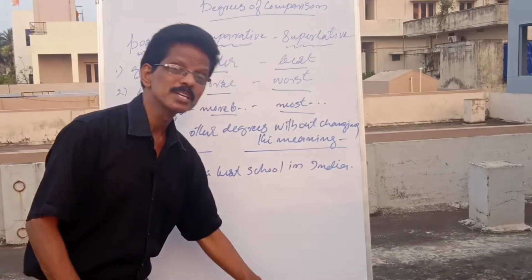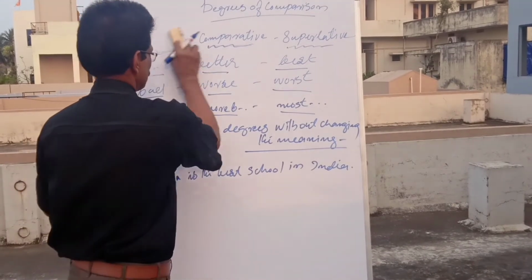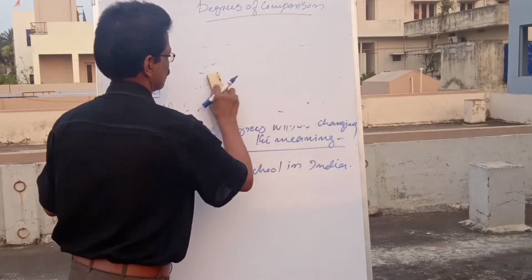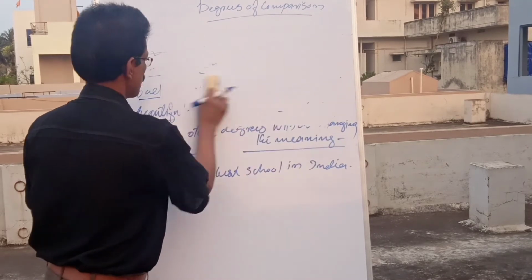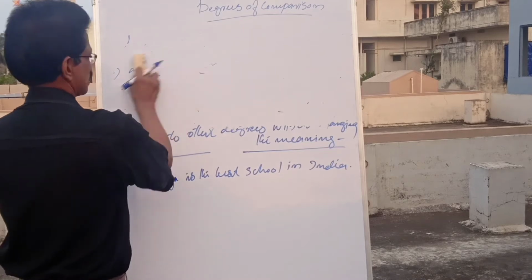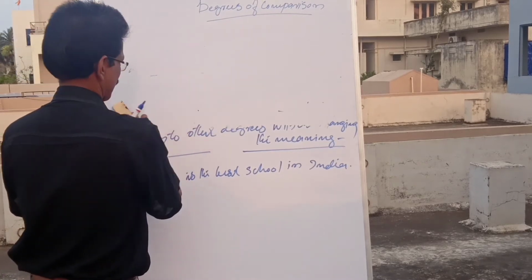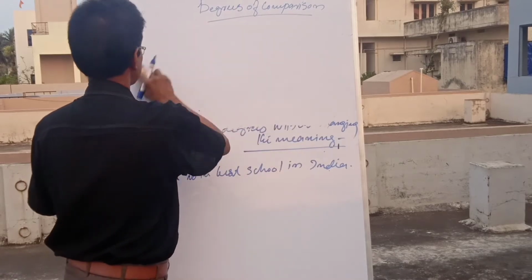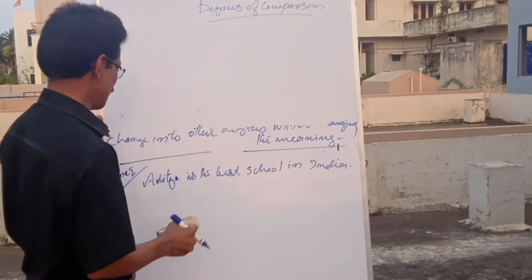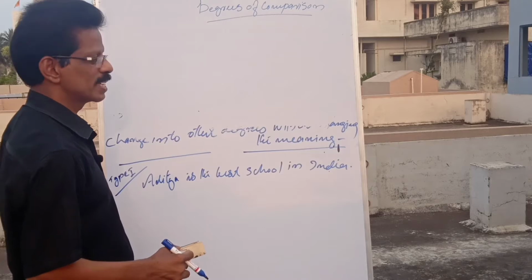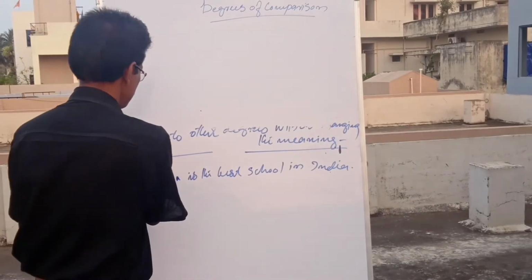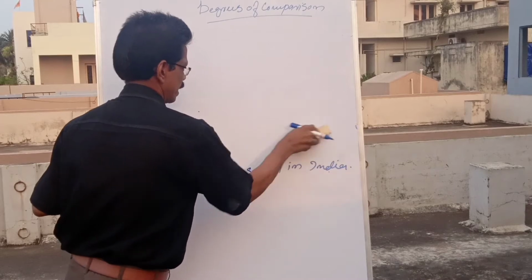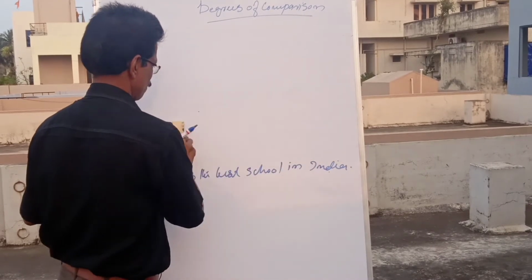Positive, comparative and superlative. Now, what we have to study is to change into other degrees without changing the meaning. Yes, a little part of it is rubbed out, no problem. Change into other degrees without changing the meaning. Can you see it? That is what you have to learn.